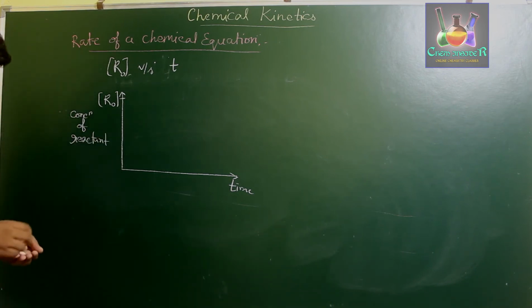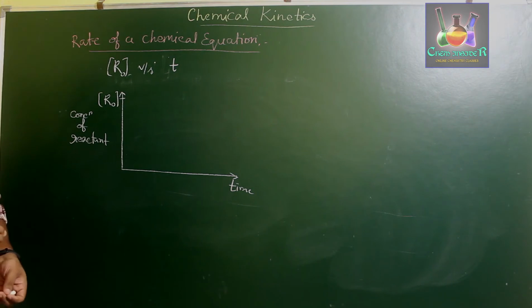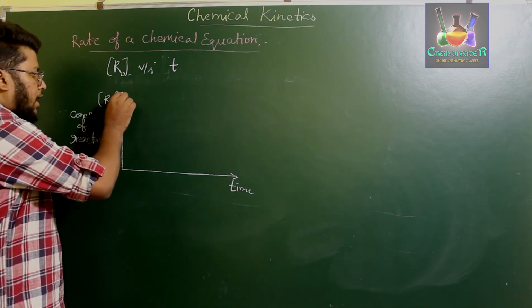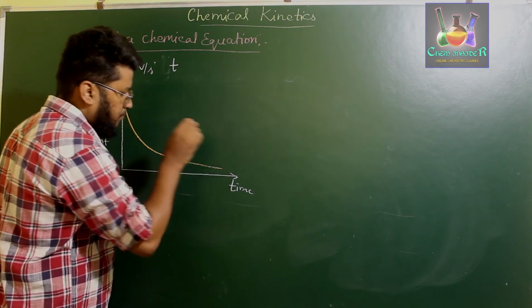Okay, so now let us take the points of the curve. What we know is the concentration of the reactant decreases with respect to time. So the rate of the reaction, that is the average rate of the reaction, decreases in this way.